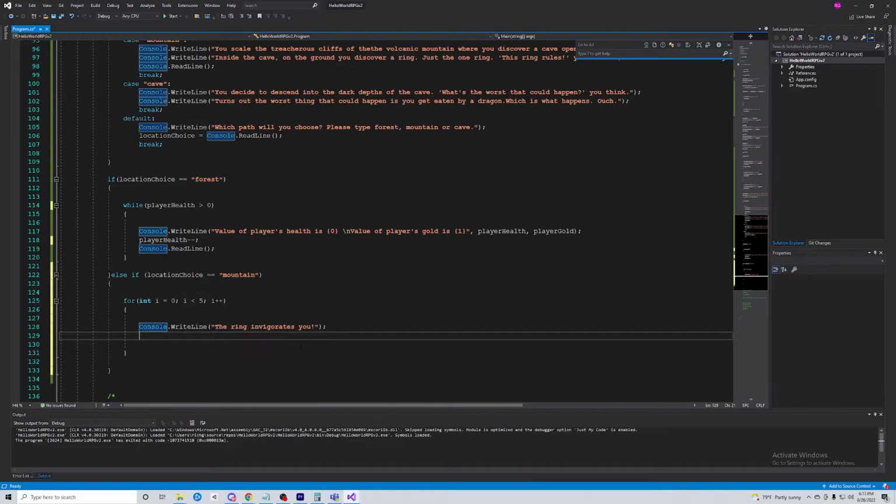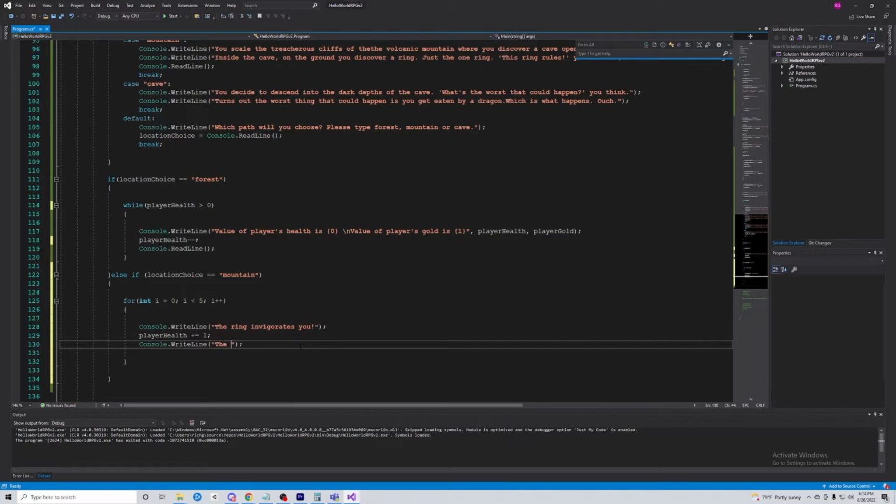Excuse me. We'll go ahead and delete this. We're going to say we're going to increment player health plus. We'll do the plus equals 1. So that's going to add 1 to the player health every time it goes through the loop. Then we'll go ahead and we will print that off.